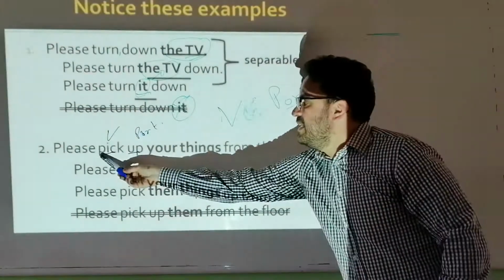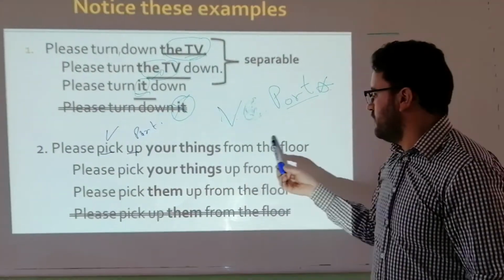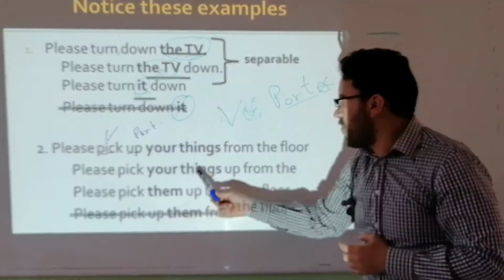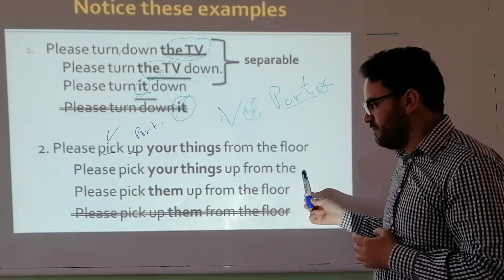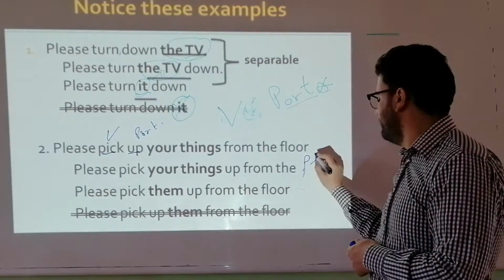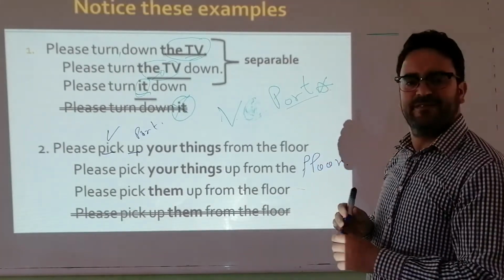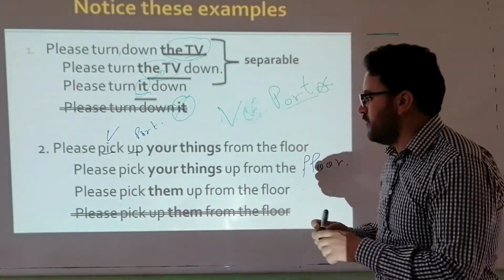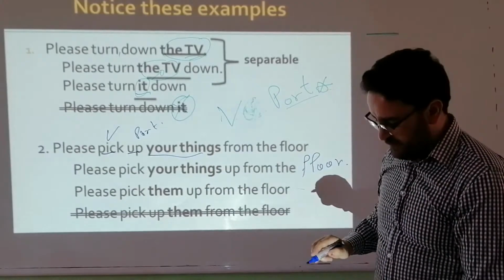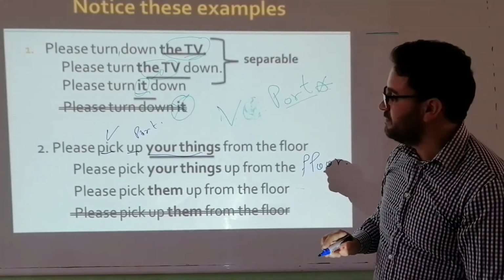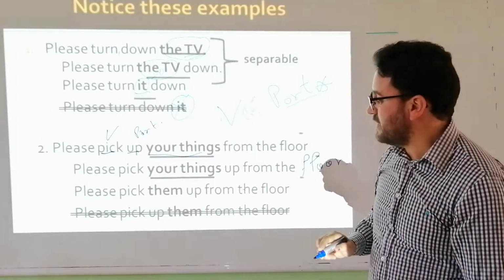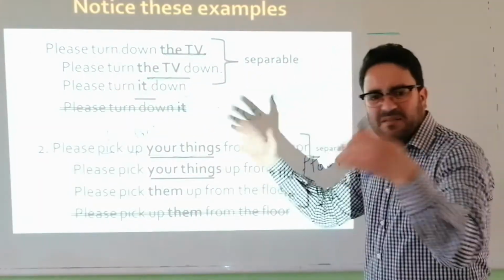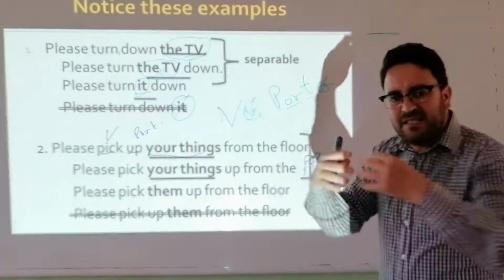So we can say, please pick up your things from the floor, or please pick your things up from the floor. Or please pick them up from the floor. So your things, it's a noun, but they are separable. If we have the noun here, you can separate it. So pick up is separable.